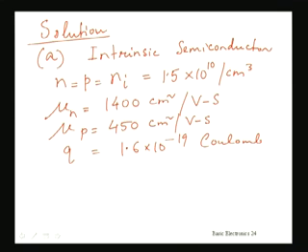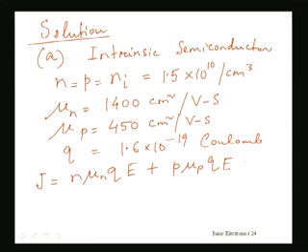So with this data, we will now be finding out the current density first. As you know, the current density J is given by N mu N Q into E plus P mu P Q into E, where E is the applied electric field and all the other data are given to you. So now this current density has two components, one due to the electron and the other due to the hole.